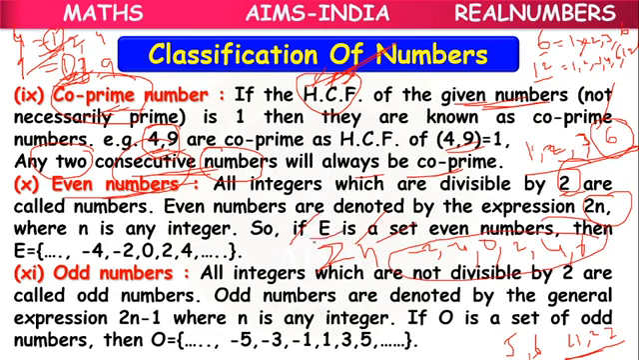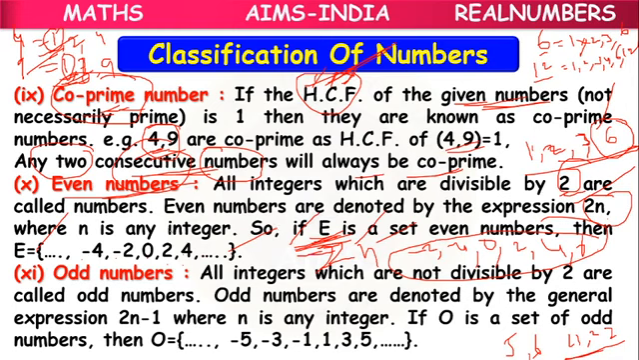So the even number set is denoted by capital E. Its general expression is 2n. It will have elements -4, -2, 0, 2, 4, and so on. Means there is no least even number, there is no greatest even number. Okay.